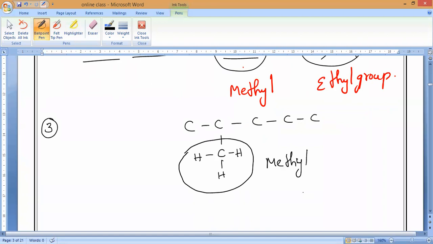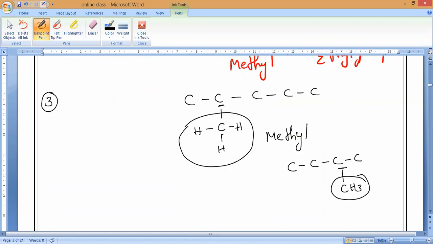Yes. Now, somewhere another example: carbon, carbon, carbon, carbon. Now here the methyl group is present. Where is the methyl group present? Here, you can see, on the second carbon, from the last. Yes or no, guys? Please respond.